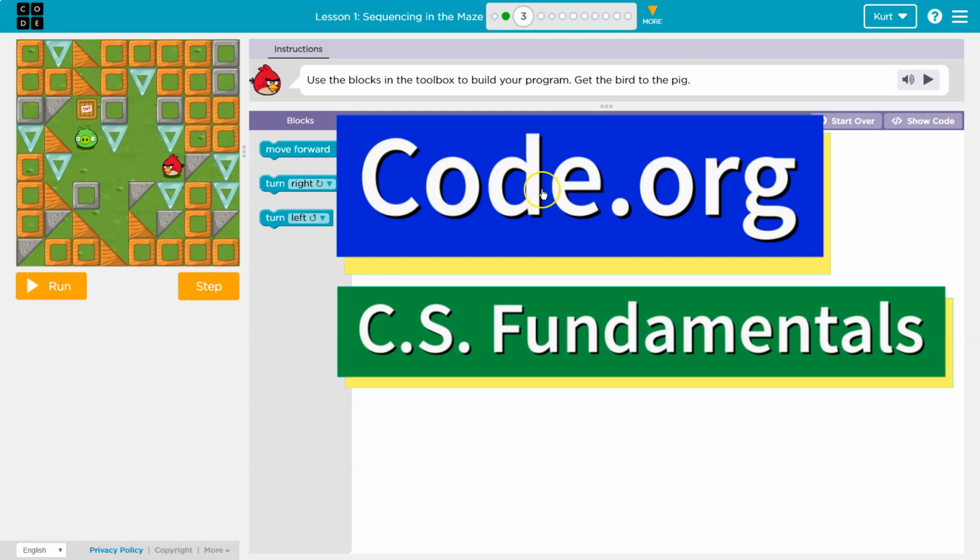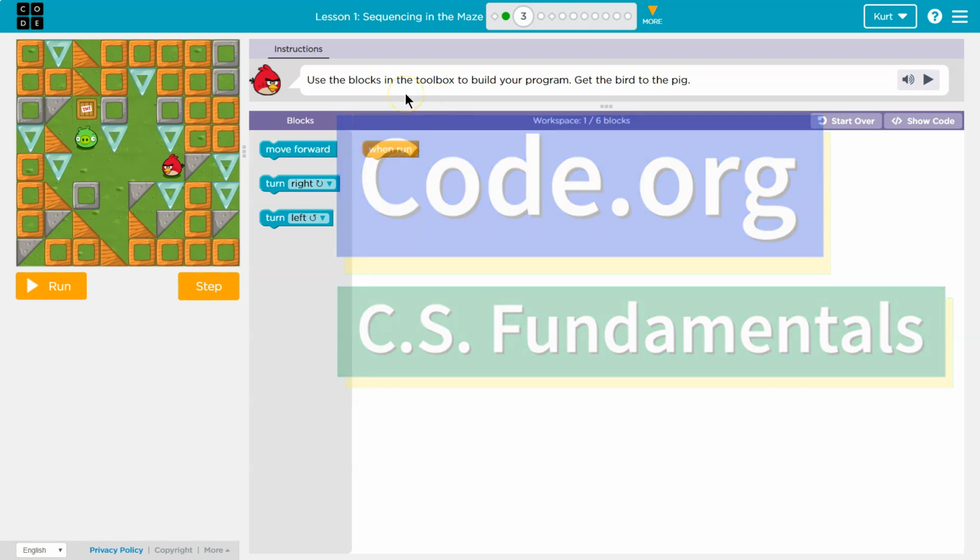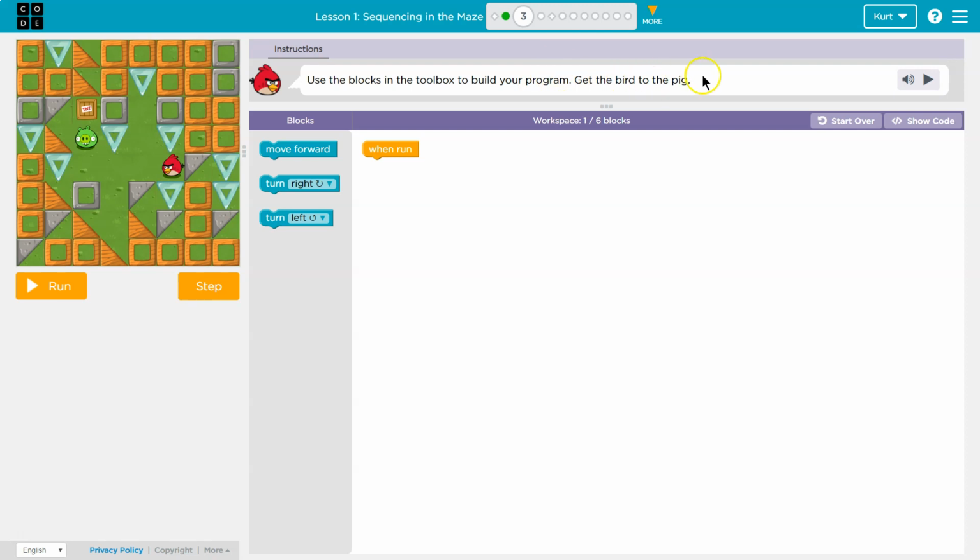This is code.org. Let's see what we're working on. Use the block in the toolbox to build your program. Get the bird to the pig. Got it. Bird, pig, pig, bird. Got it. All right, so let's move forward a couple.